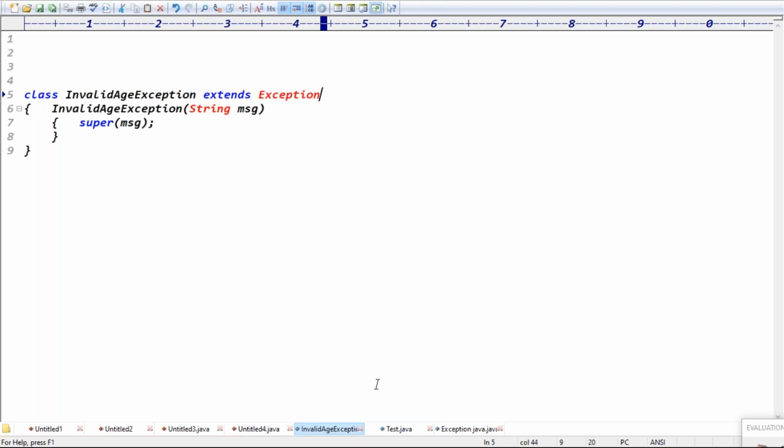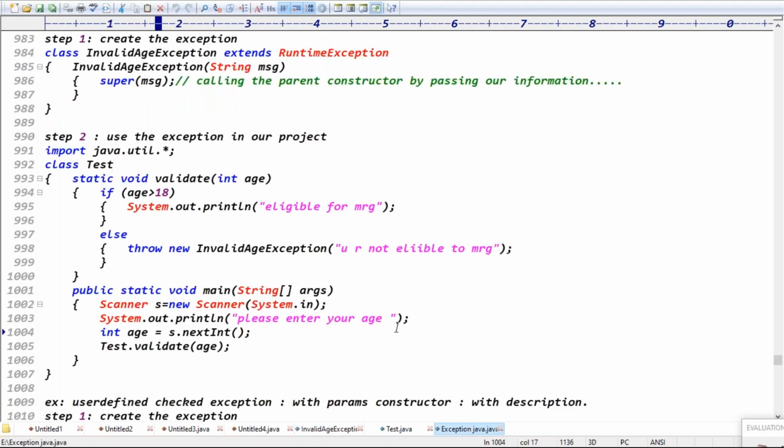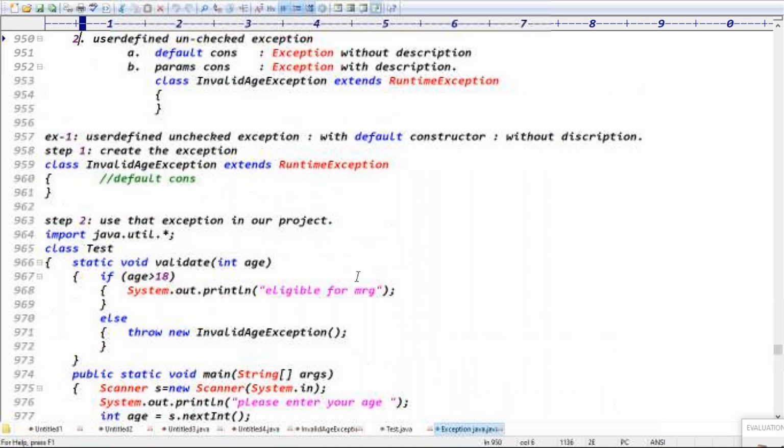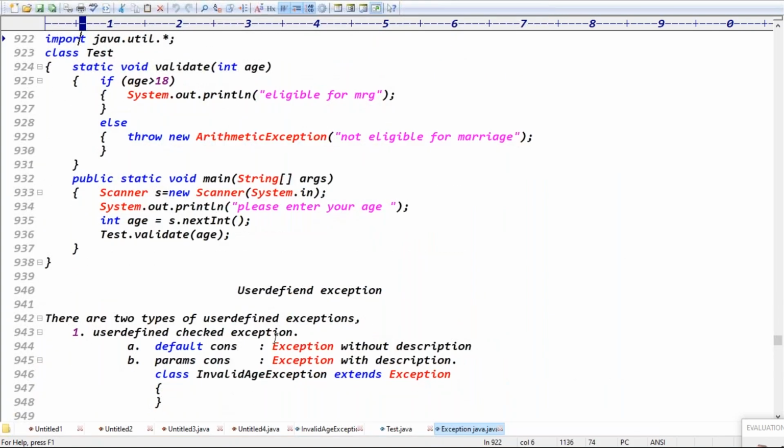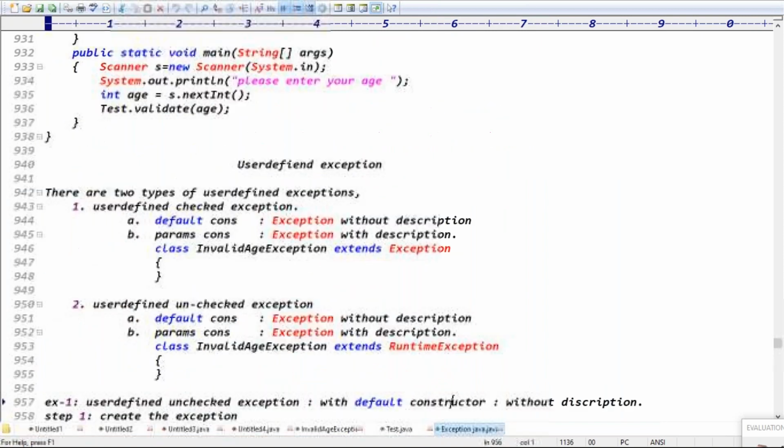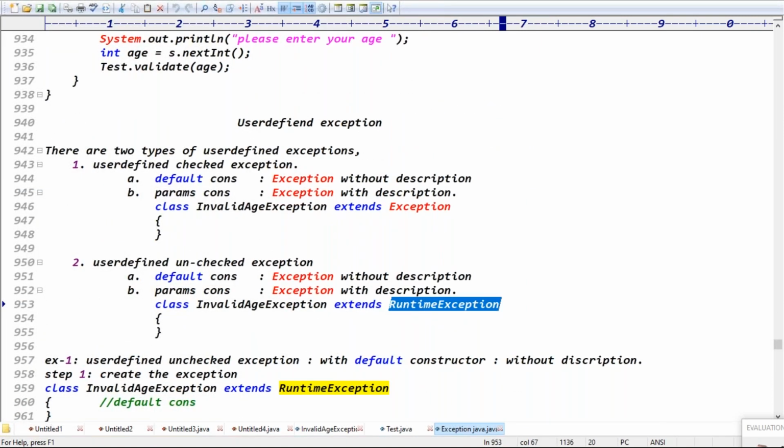Are you listening to the class or not, man? That was a runtime exception. That's what I'm saying, right? In the first case here, a user-defined checked exception means extending the Exception class. Previously we were extending RuntimeException. Previously you were extending what? Runtime exception. Okay, sir.